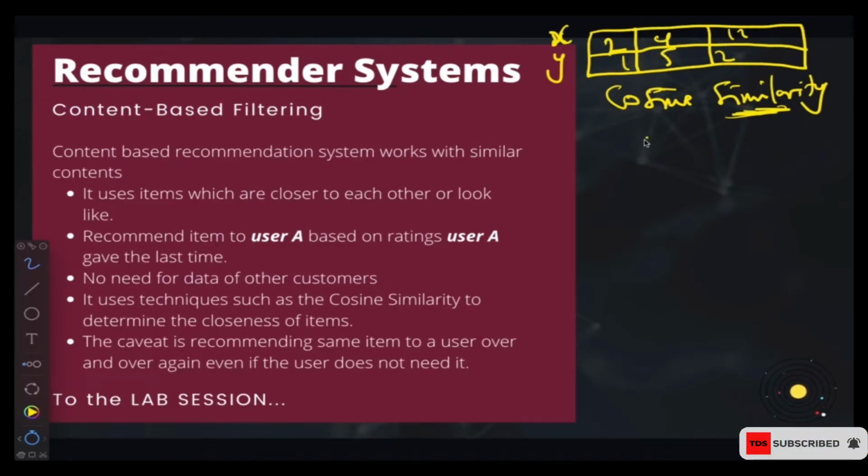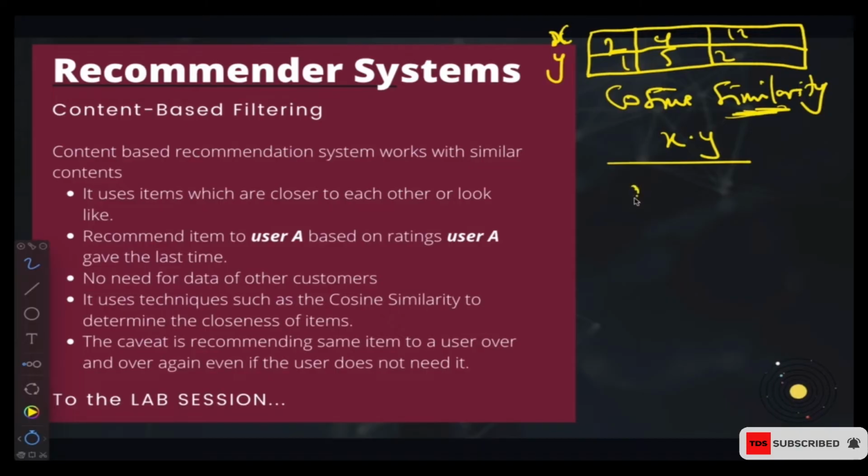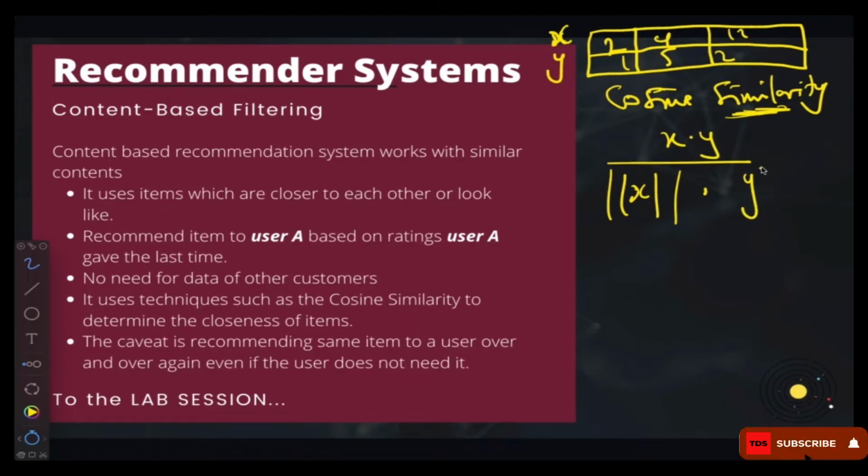Now what cosine similarity is saying is that it's a dot product between X and Y. So you're going to have X dot Y divided by the absolute value of X, dot the absolute value of Y. Let me rewrite this so that you know what I wrote: X with that pipe sign, dot Y with that pipe sign. That is the formula for the cosine similarity.